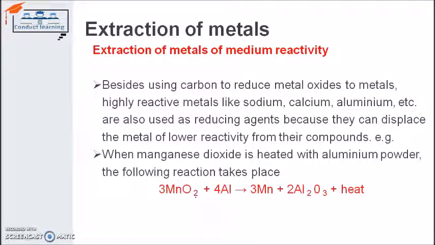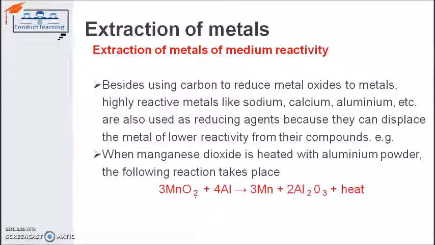There are other examples as well, which are also for highly reactive metals. Besides using carbon to reduce metal oxides to metals, highly reactive metals like sodium, calcium, aluminium, etc. are also used as reducing agents because they can displace less reactive metals from their compounds. For example, magnesium oxide when heated with aluminium powder gives us magnesium, aluminium oxide and heat.